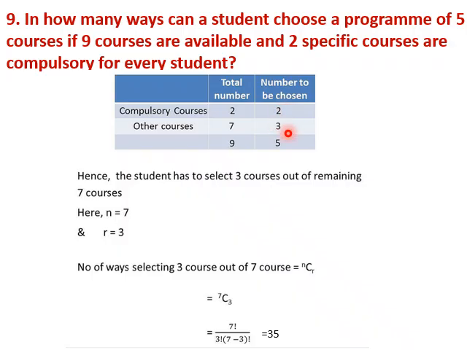So basically he has to select 3 courses from 7, which is 7C3. So 7C3 is 7 factorial by 3 factorial into 7 minus 3 factorial, which is 35. So there are 35 ways of selecting 3 courses out of 7 courses.